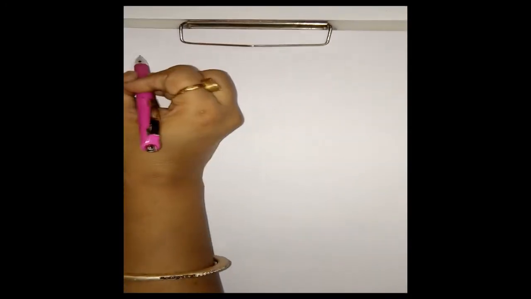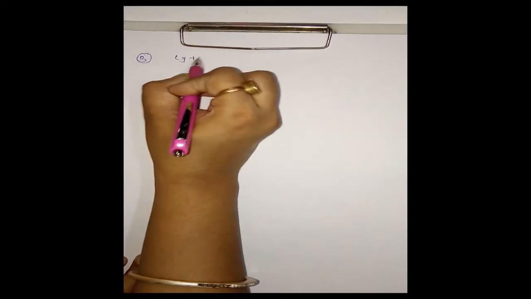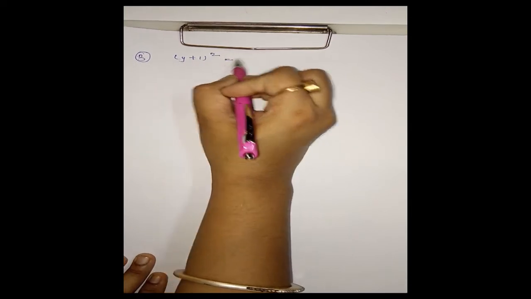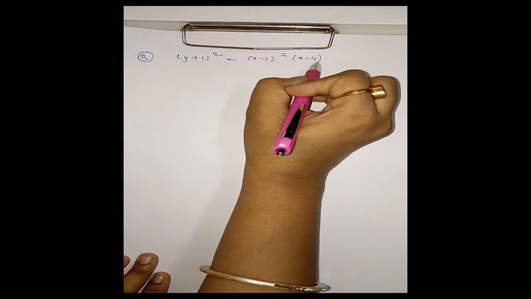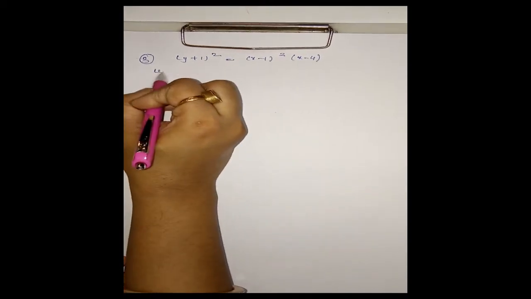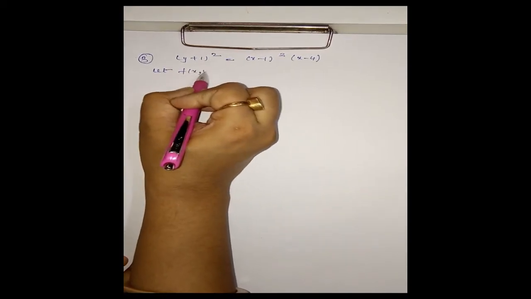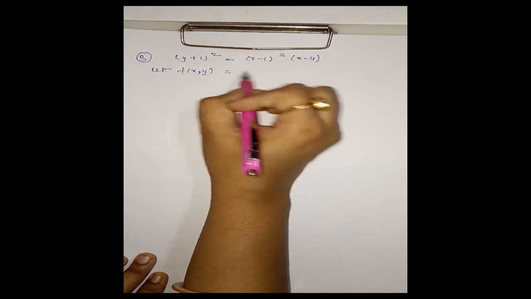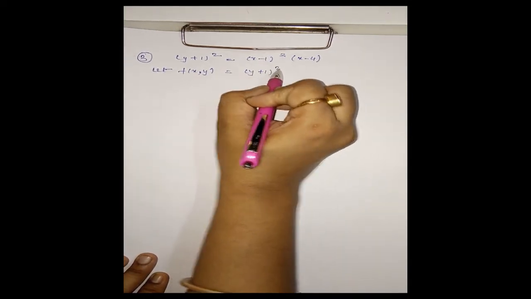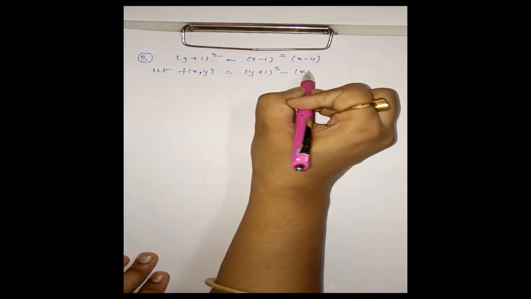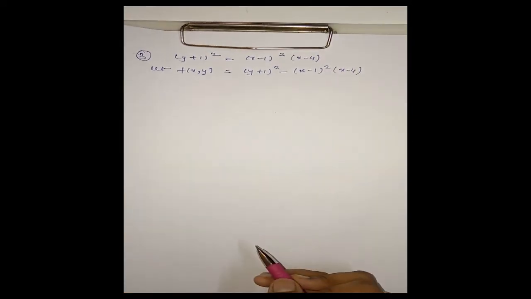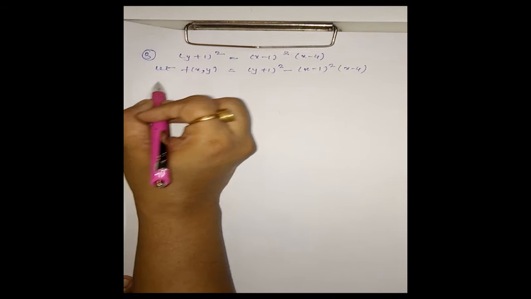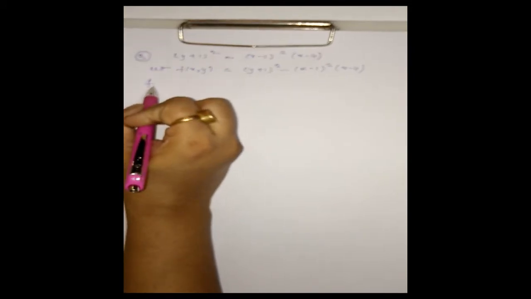Now next example: (y + 1)² = (x − 1)²(x − 4). This is the next curve. In the same way, let f(x,y) = (y + 1)² − (x − 1)²(x − 4). First we have to find the first order partial derivatives.